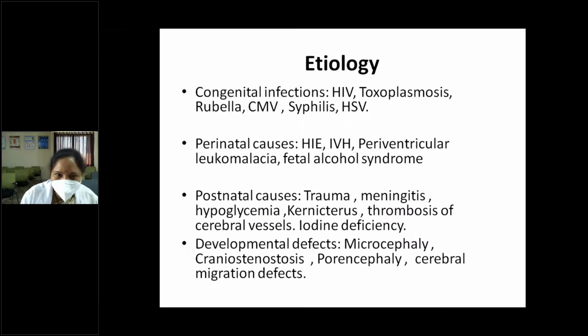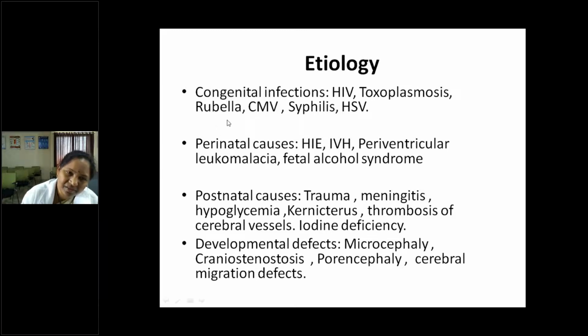Next, what are the other etiological factors? Those are genetic. Other than genetic causes, there are some congenital infections which can cause mental retardation. That's why you should know, if you prevent these infections in antenatal mothers, transmission to the fetus will be reduced and we can prevent mental retardation to some extent, like HIV infection, toxoplasmosis, rubella. Rubella we can prevent through rubella vaccine campaigns for all adults and girls.